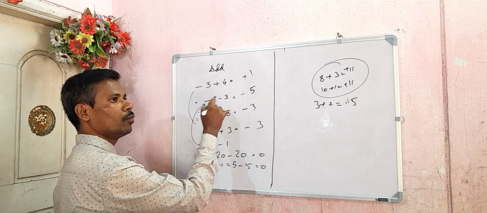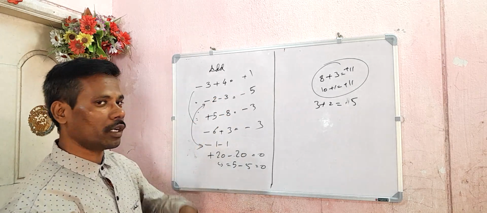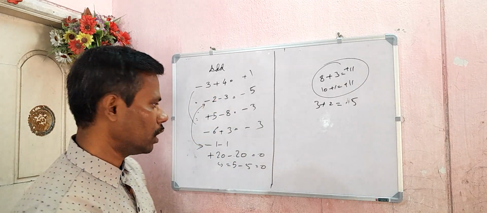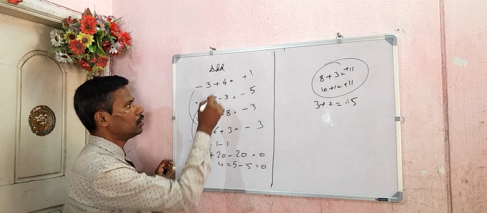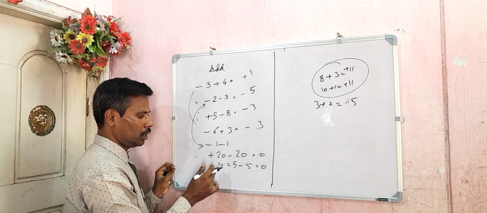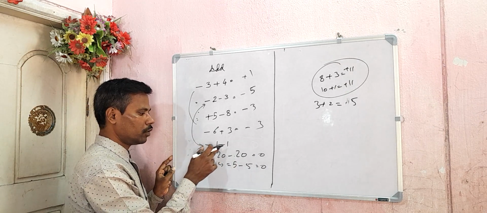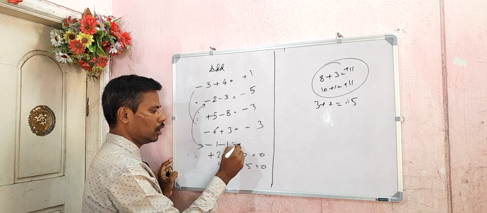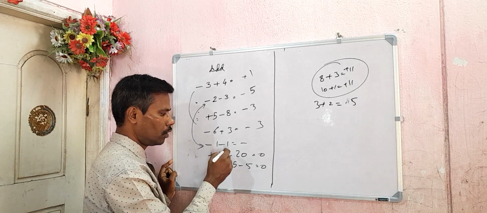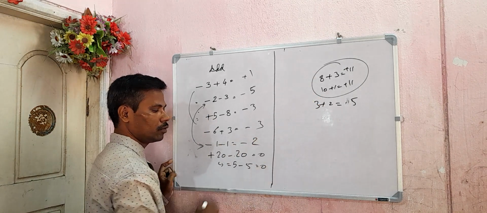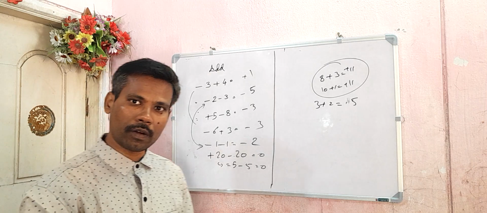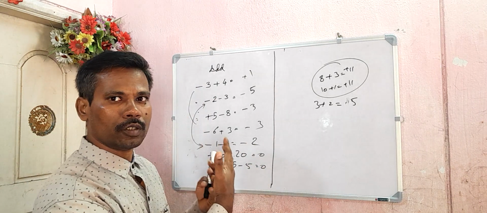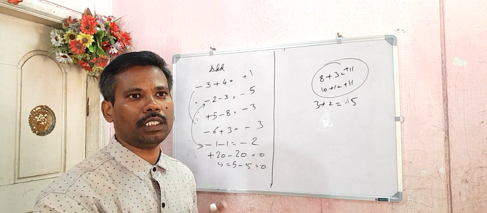In the same way, when both integers are negative, what you have to do is keep the minus symbol and then add. Come back to this. This is totally different. -1 -1. Don't think that it is -1 and +1, then the answer becomes 0. Here both symbols are negative. What do you need to do? Keep the minus symbol and what is the answer? Like how you add 1 and 1, 2. Okay. Now you understood. Very simple topic, integers, but many of the students don't know this one. That is why they will do it wrong.